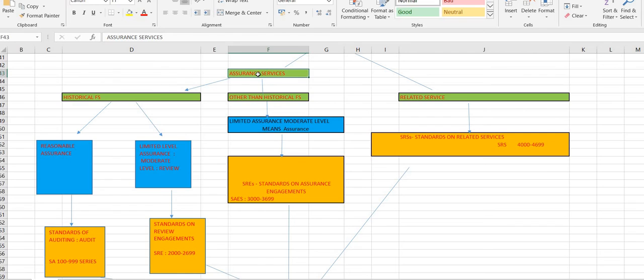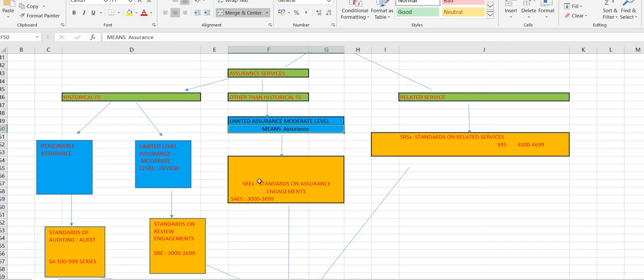And then assurance services, as we discussed. Assurance services can be for two types of financial statements. One is for historical and one is for other than historical. Other than historical is what? Projected, interim and summary financial statements. So if it is for projected, summary or interim financial statements, then you will provide a limited assurance, a moderate level of assurance.